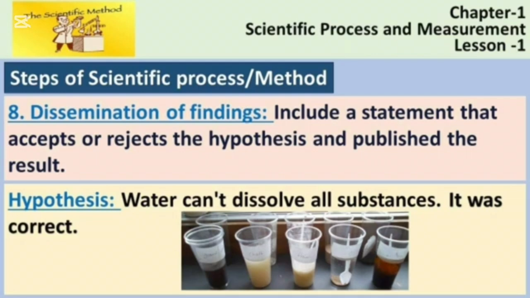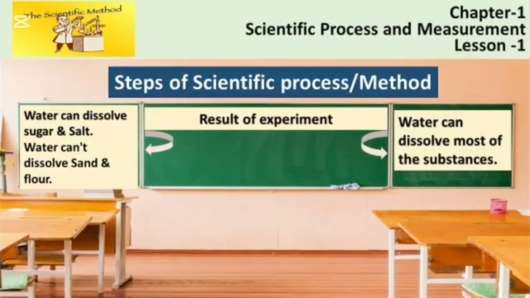So your hypothesis was correct. So now you have to publish your experiment. You can publish in the school, you can talk to your teacher, then you can publish about the experiment in details by following this step of scientific process. Suppose this is your classroom, so you can publish the result of experiment in this way.